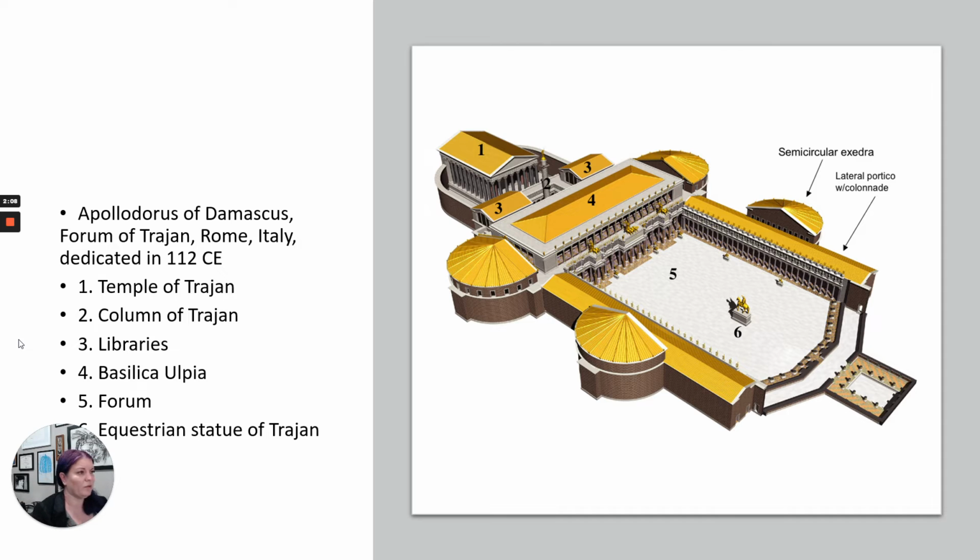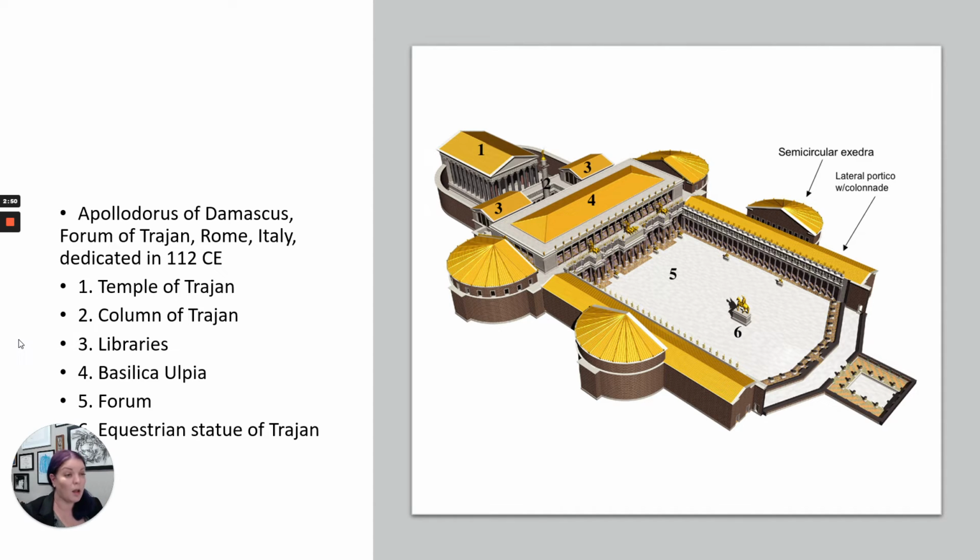We have the forum proper, the courtyard area itself, which is the actual forum. In the middle of that, we have the large equestrian statue of Trajan, which means he's on a horse in the statue. That has been lost to time and probably melted down and repurposed somewhere along the way. We also have the libraries. This is a pretty standard feature for forums, as each emperor is establishing his own archive and library. We have a temple, called the Temple of Trajan, which has shrines to several different gods within it.